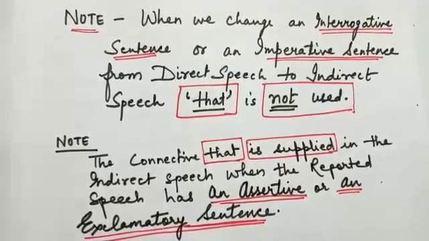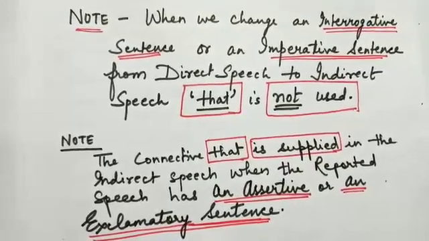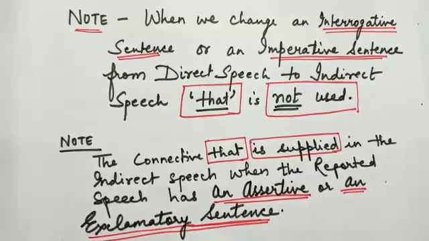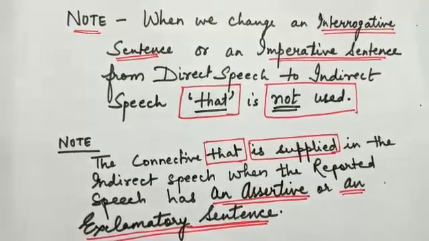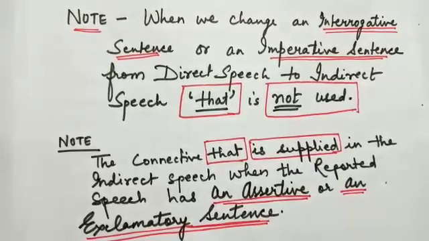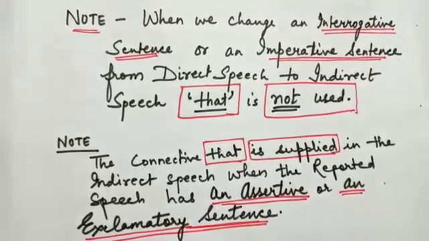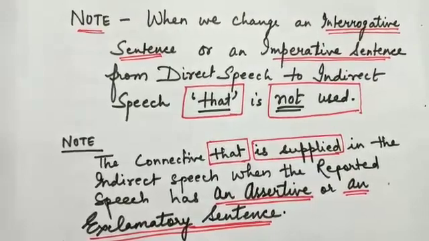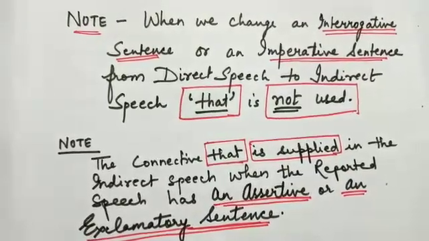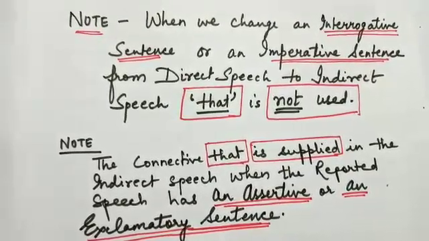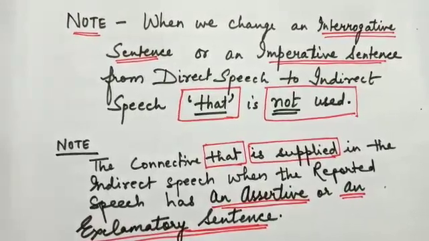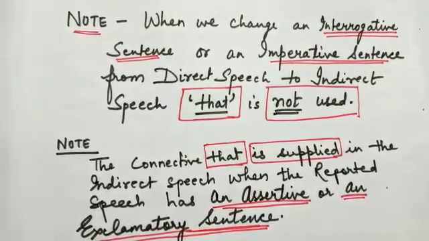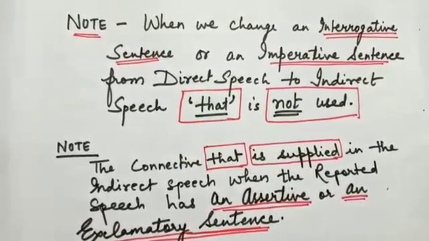Before we discuss the exclamatory sentence, let us quickly recapitulate a few things which we need to keep in mind while transforming a sentence from direct to indirect. First, when we change an interrogative or an imperative sentence from direct speech to indirect speech, the connective that is not used.